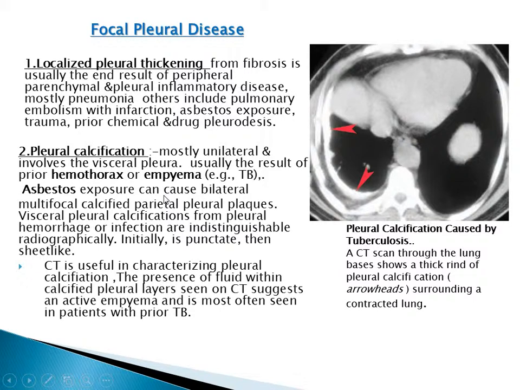Asbestos exposure can cause bilateral multifocal calcified parietal pleural plaques, and visceral pleural calcification from pleural hemorrhage or infection is indistinguishable radiographically. It's initially punctate, then becomes sheet-like. So CT is useful in characterizing pleural calcification. The presence of fluid within the calcified pleural layer seen on CT suggests active empyema, which is most often due to TB. Here we have unilateral calcification of the pleura caused by tuberculosis. As we mentioned, it's mostly unilateral, but asbestos can cause bilateral calcification, and mostly involves the visceral pleura.